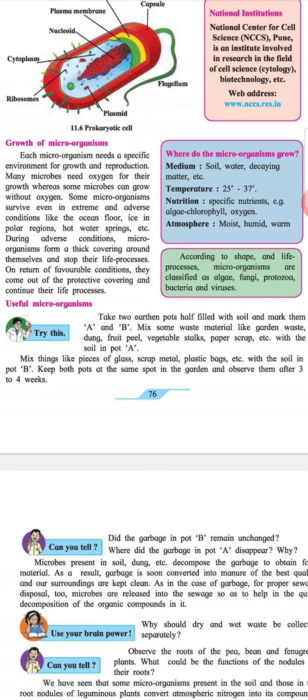Mix things like pieces of glass, scrap metal, plastic bags, etc. with the soil in pot B. Keep both the pots at the same spot in the garden and observe them after 3 to 4 weeks.